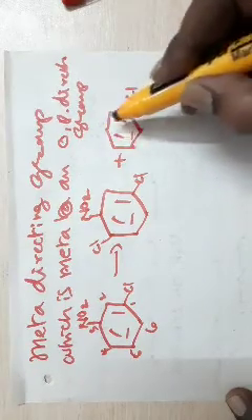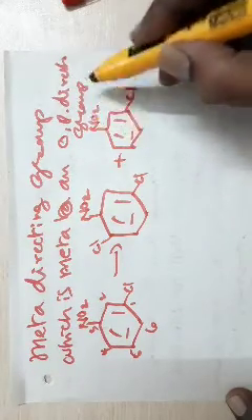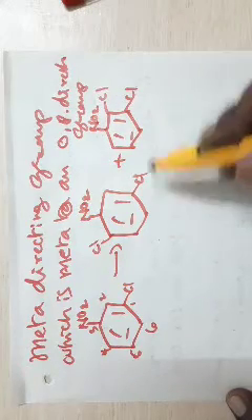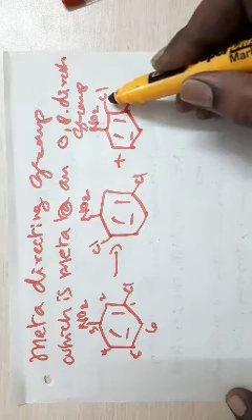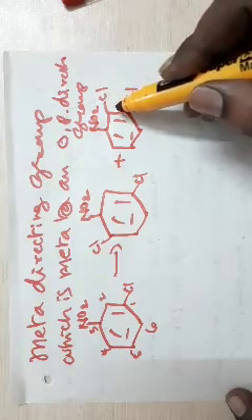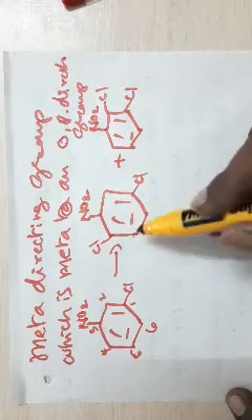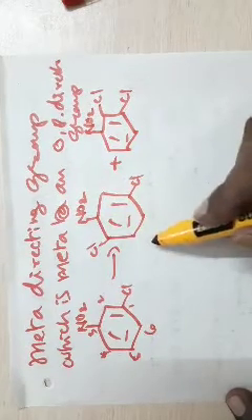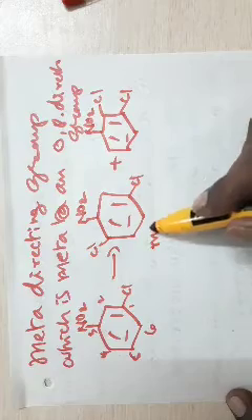There is another possibility that this may also be obtained as a product. Which one is obtained? You get a chlorine which is ortho to the nitro group, so this one is obtained as a major product.